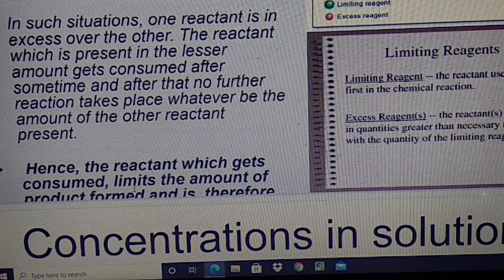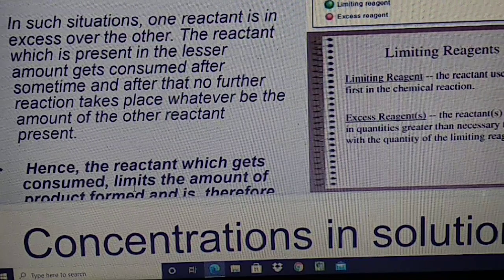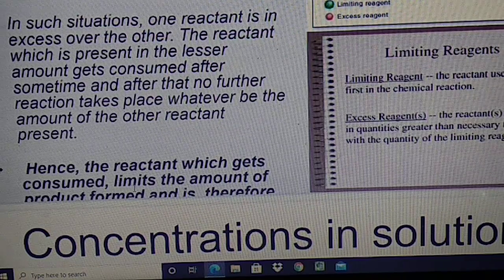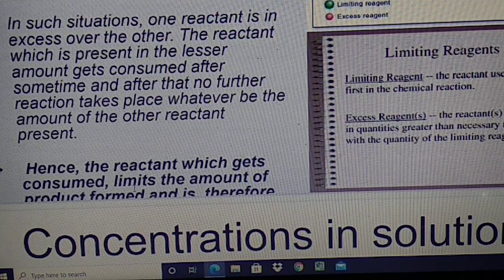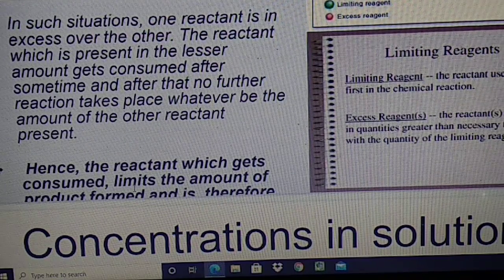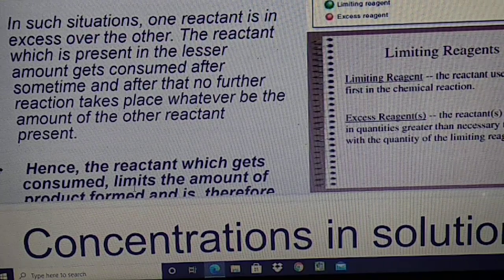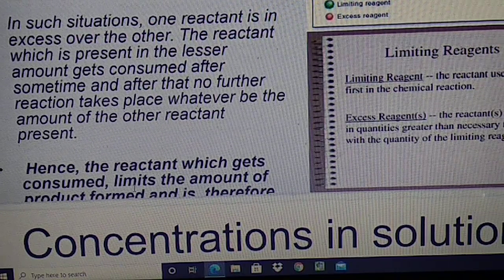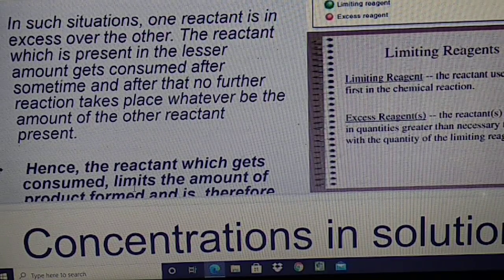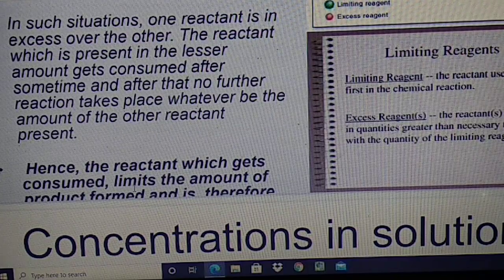So in limiting reagent, which type of questions will come? First, we will discuss what is limiting reagent. So I discuss, students, limiting reagent is the reactant which is used up first in the chemical reaction and which is present in less quantity than necessary, and the other reactant is present in excess amount. And numericals related to the limiting reagent we have to do, and we will do them later, students.